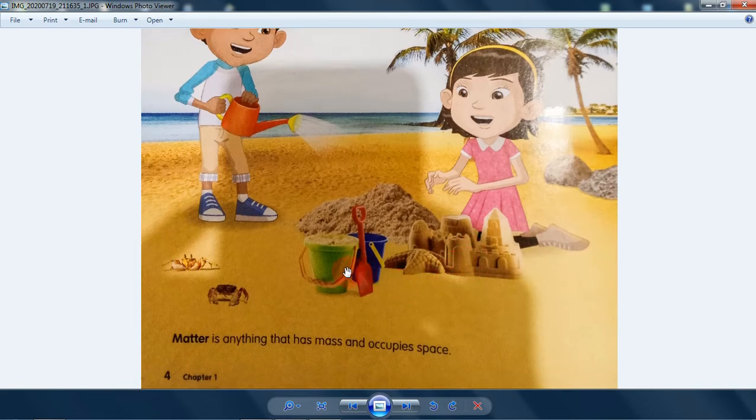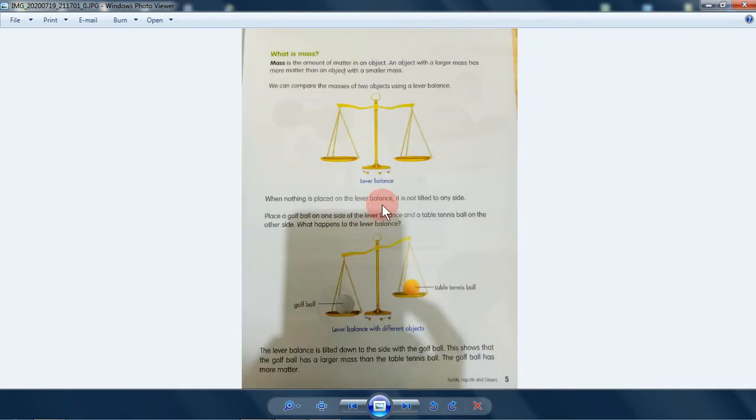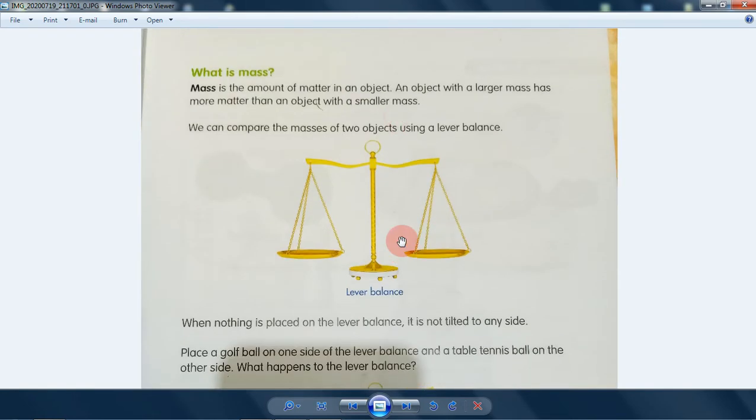Let's find non-living things in here. Well, this scoop and this sand, well, they are non-living things. So they are still matter actually. Matter is anything that has mass and occupies space. Let's continue then.